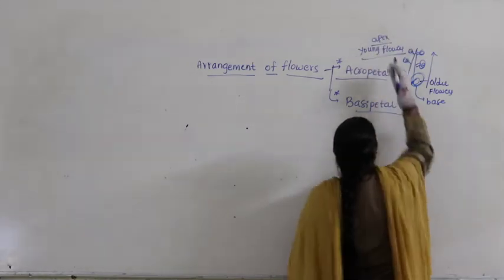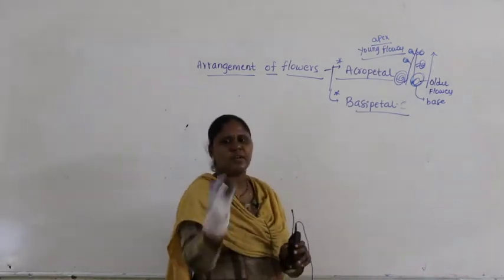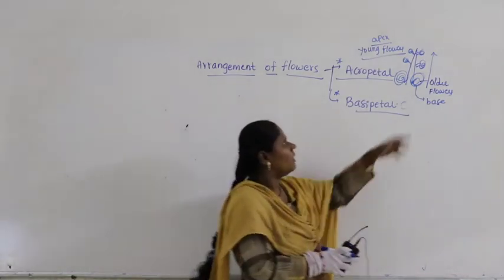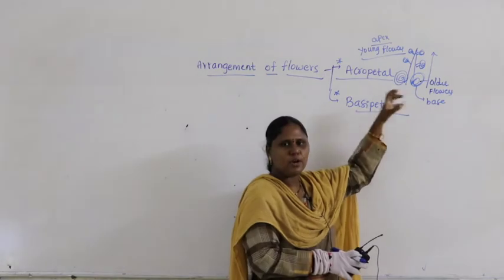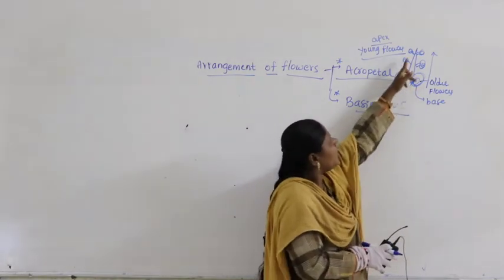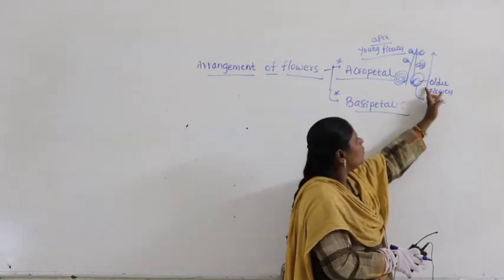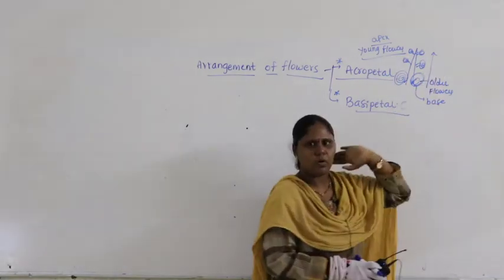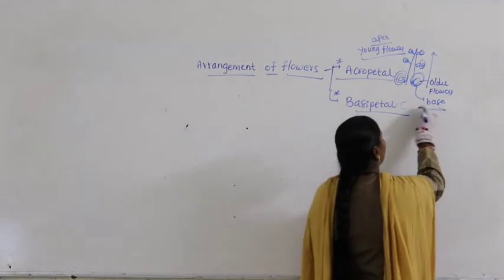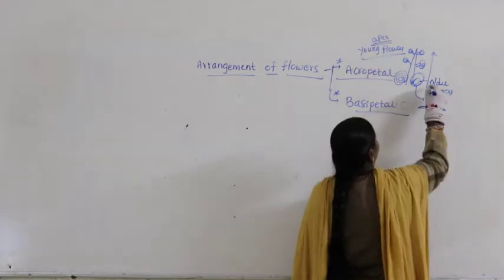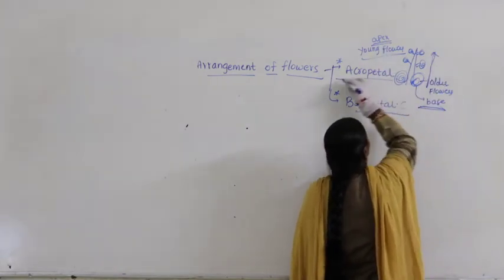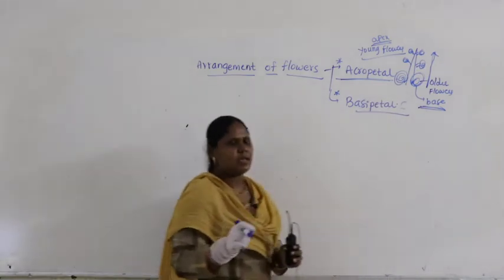So, when you see the opening of flowers, which flowers will open first? The older flowers. Older flowers will open first, followed by young flowers. So, opening of the flowers is from base to apex. That is why, base to apex, it is called acropetal arrangement.